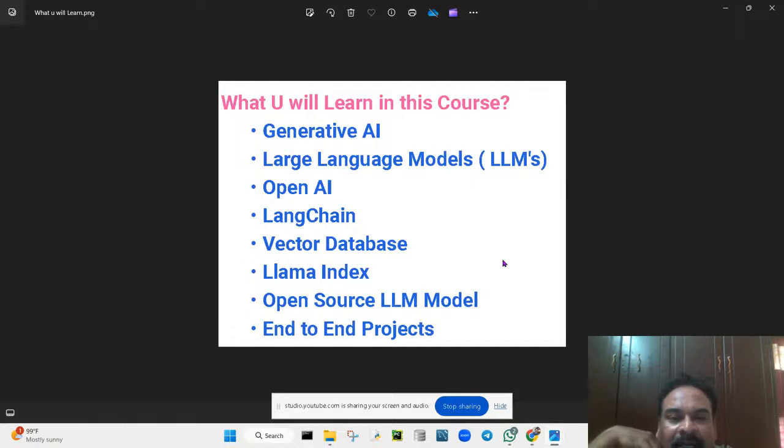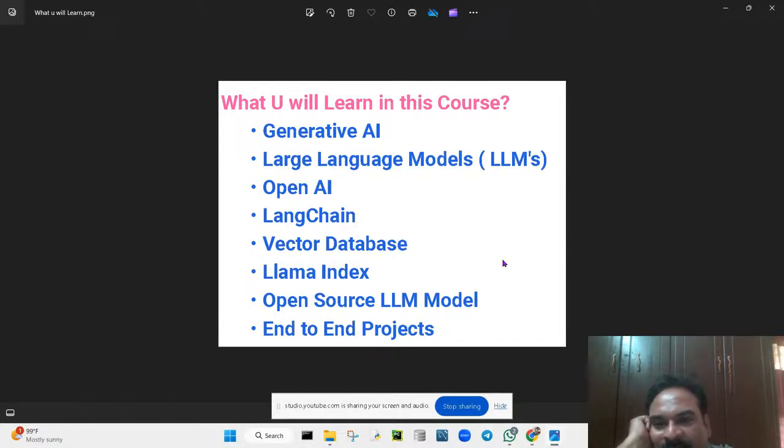And next, you can prepare your own large language models. What is an LLM? Large language models you can create by yourself. What is OpenAI and what is LangChain? LangChain is a framework, just like Django, which we use for web development.